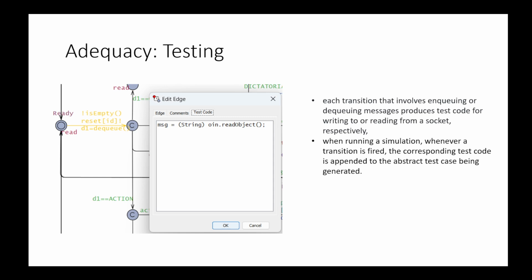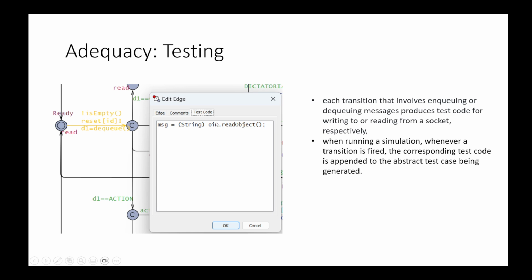We also performed model-based testing to validate the adequacy of the model. Basically, each transition that involves enqueuing or dequeuing messages produces test code for writing or reading from the specific socket, respectively. The test code is not shown in the diagram, but we can see it in this specific tab in UPPAAL. For example, here we are dequeuing a message, and the corresponding test code is to read